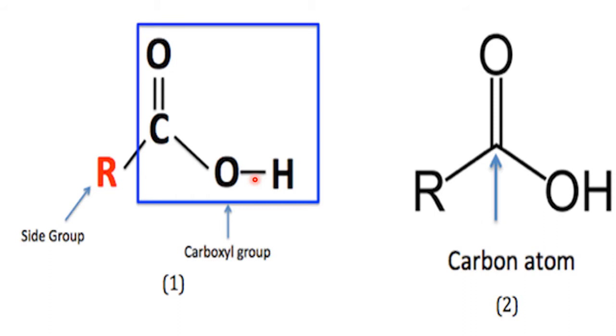They may be acid amides, acid esters, acid halides, many are there. So whenever the C-OH bond participates in the chemical properties of carboxylic acid, they come under the second category: reactions or chemical properties due to the cleavage of the C-OH bond.